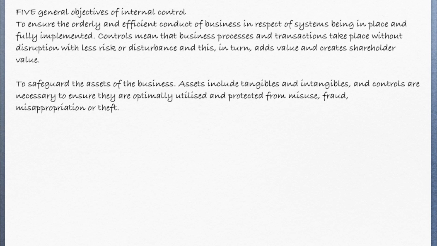Remember, back to the agency problem. The assets will include the intangibles and tangibles. The controls will be necessary, therefore, to make sure that they are protected from misuse, fraud, or indeed theft. So we need to make sure that we're safeguarding those assets. Remember, the assets are owned by the shareholders. They own the assets. Management are looking after them.